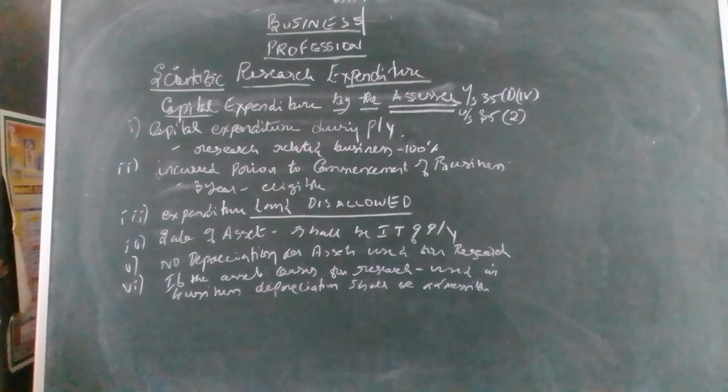So in general, take any capital expenditure for in-house research.